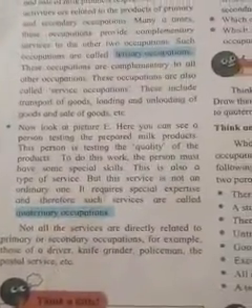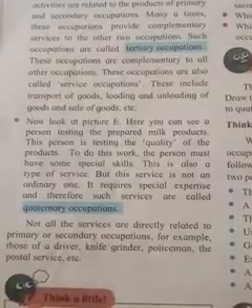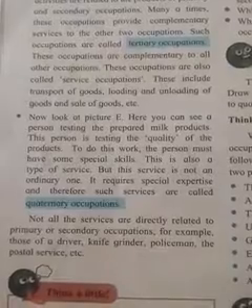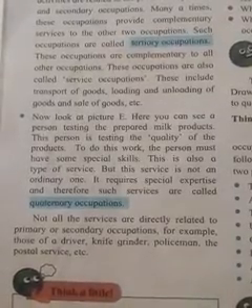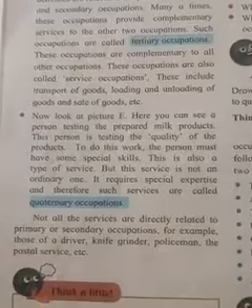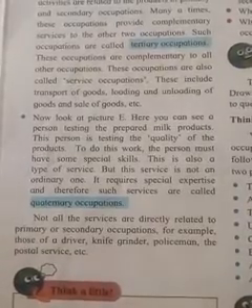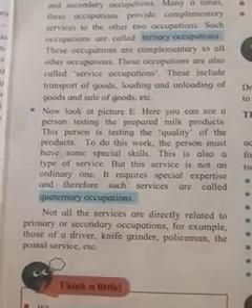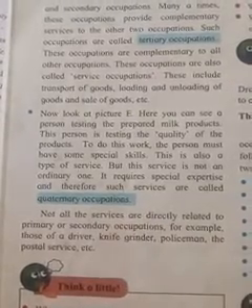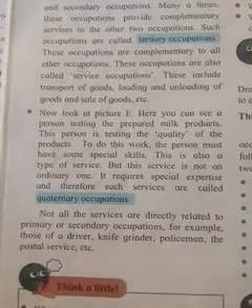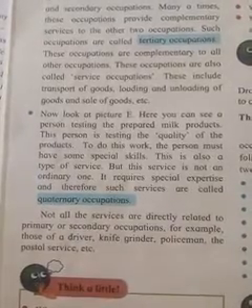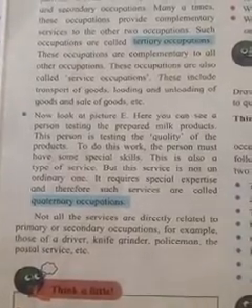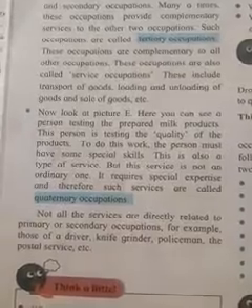Now look at picture E. Here you can see the person testing the prepared milk product. This person is testing the quality of the product. To do the work, the person must have some special skill. This is also a type of service, but this service is not an ordinary one. It requires special experts, and therefore such service is called a quaternary occupation.